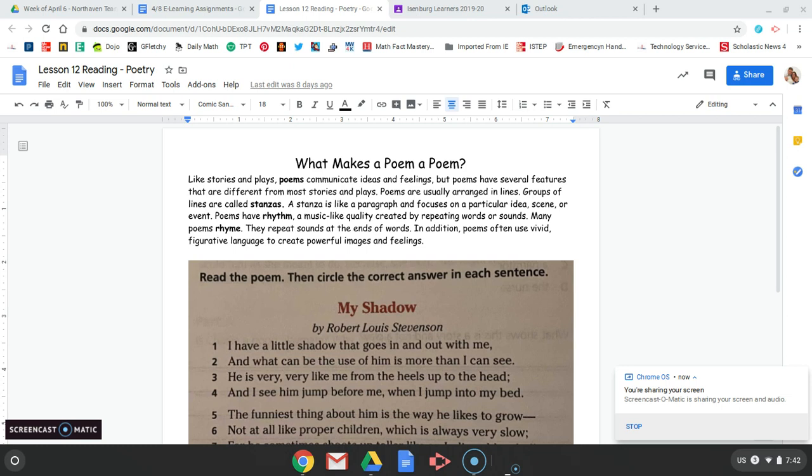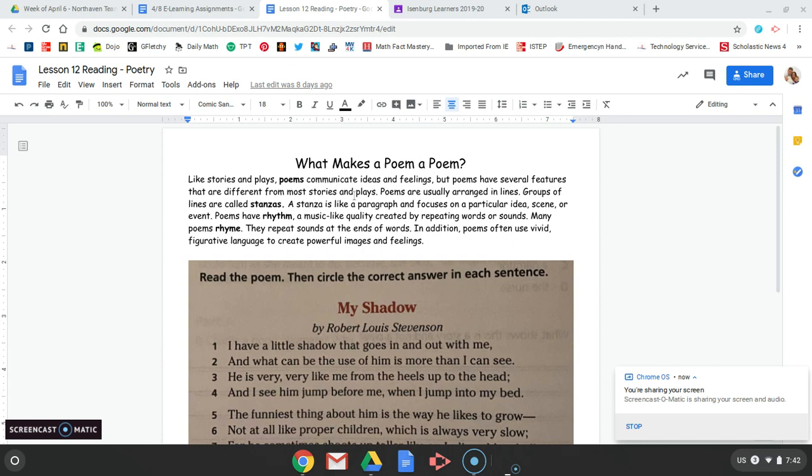And today we're going to be talking about what makes a poem a poem. So far this week, we've talked about drama or plays and the way that they're structured or set up. We've talked about stories and the way that they're structured and set up. So today we're going to talk about poetry.